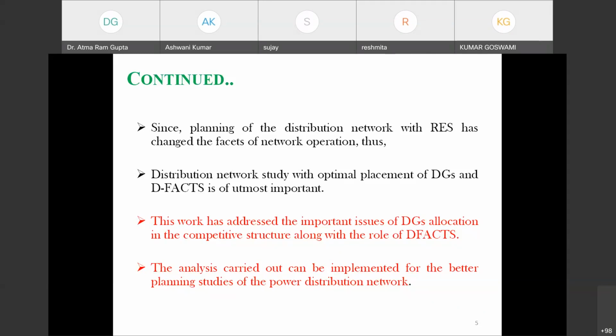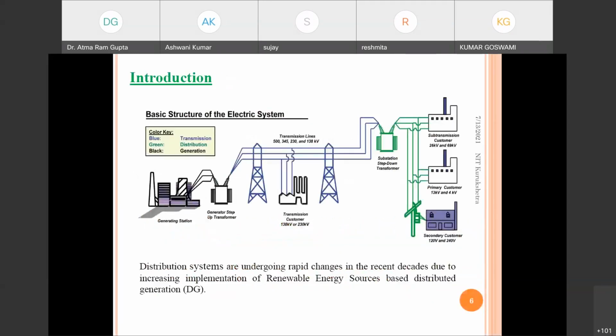Okay, so it is very much important where we are allocating the DG, so that it can reduce the power losses and improve the voltage profile of the network. Okay, so this whole analysis we will see.